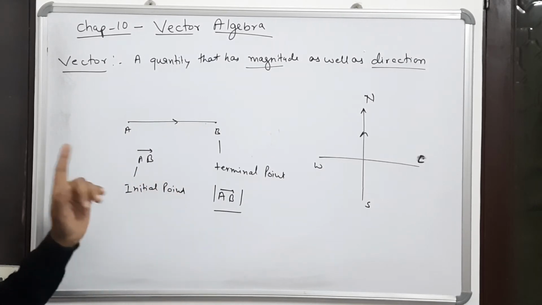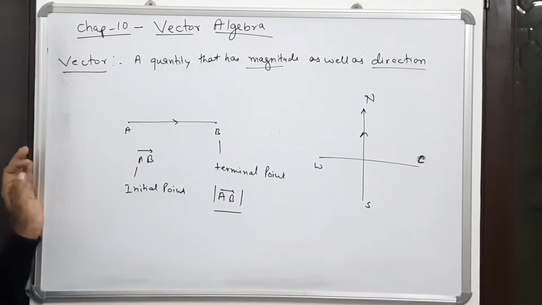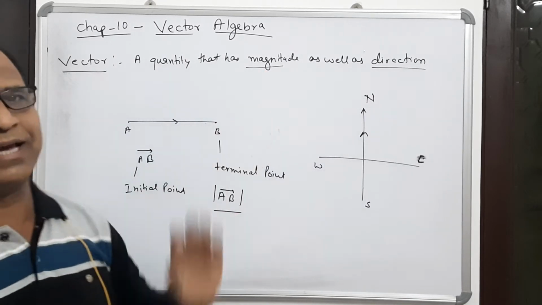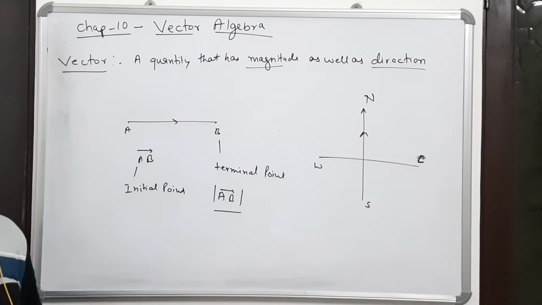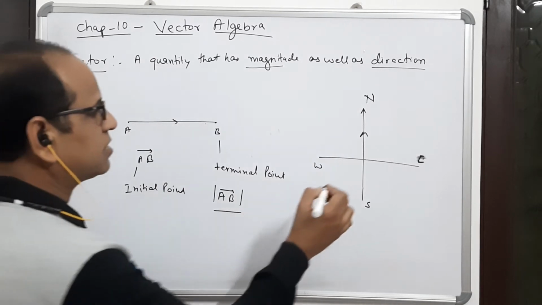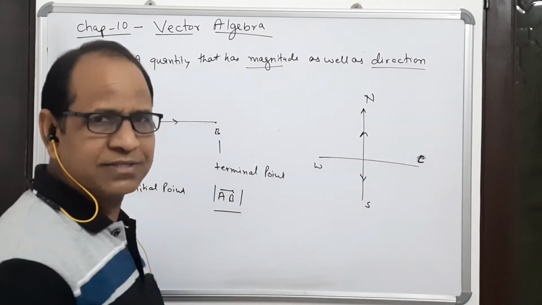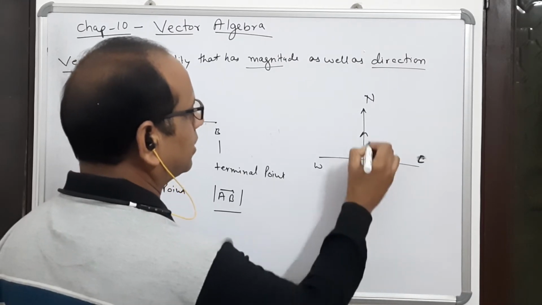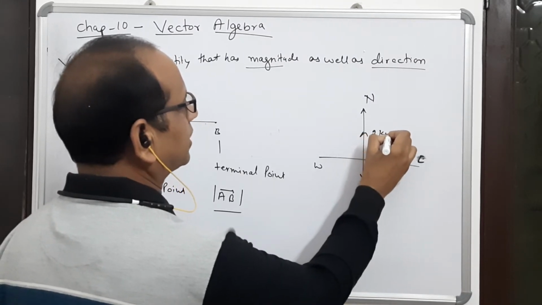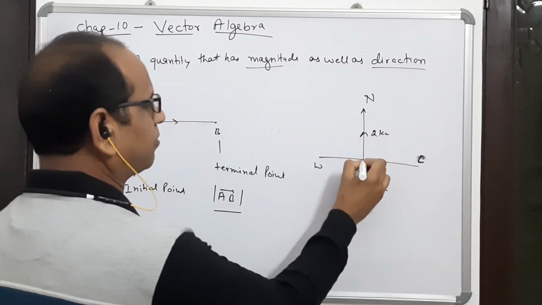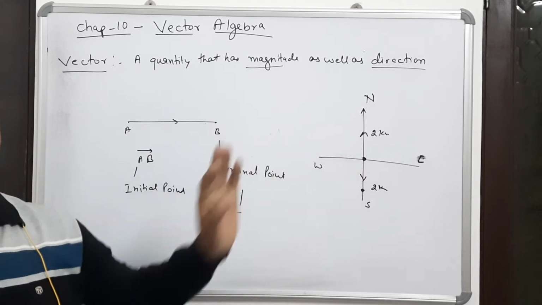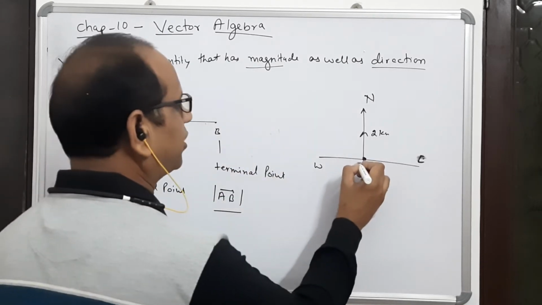So here I want to tell you that a vector quantity means the quantity that has magnitude as well as direction. One particular direction is there. Suppose a person is moving in a south direction, and he is moving say 2 kilometer. This person is moving 2 kilometer in the north direction from this point, that is from this point of intersection. Say this point is point O.